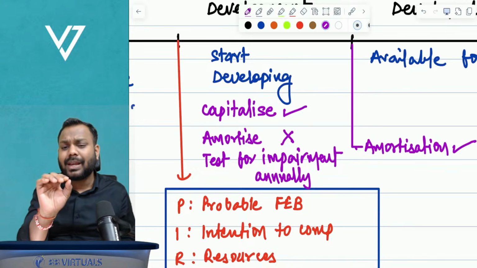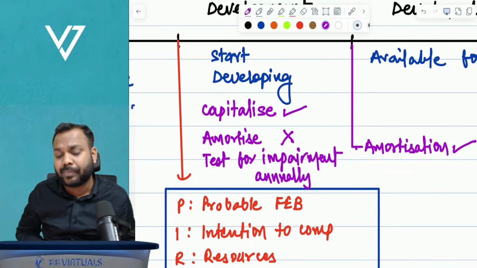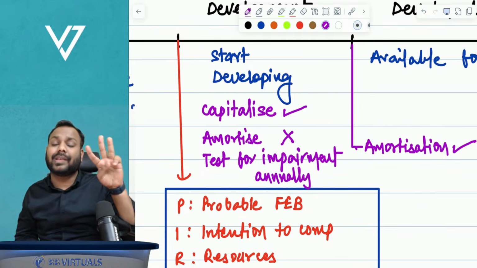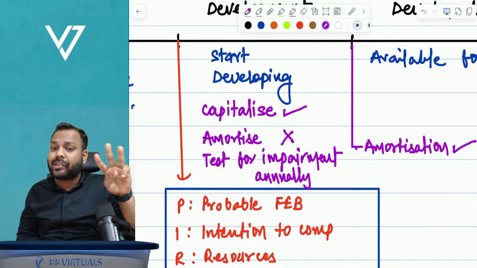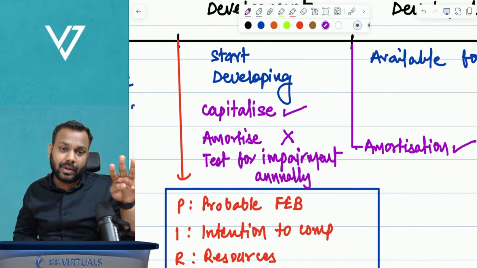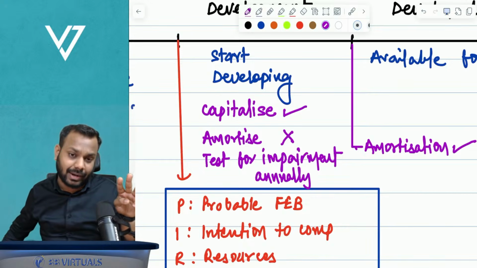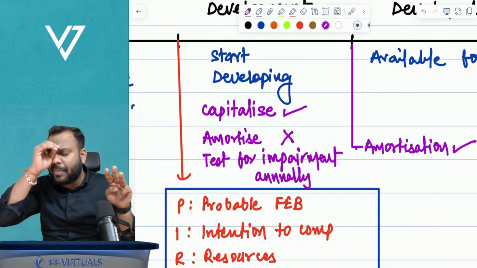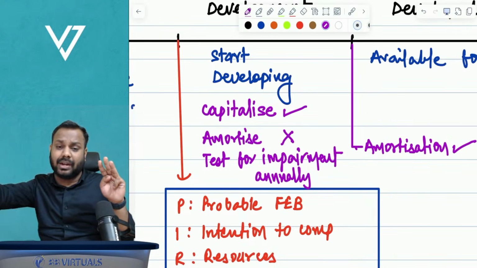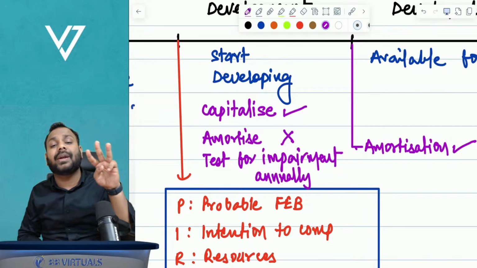But there is an exception to this general rule. What is the exception? That there are 3 assets which have to be tested for impairment annually, whether or not impairment indicators are triggered. Even if impairment indicators are not triggered, these 3 assets have to be tested for impairment annually.